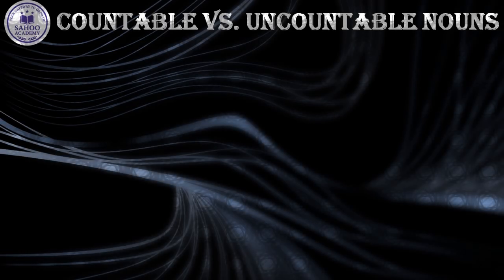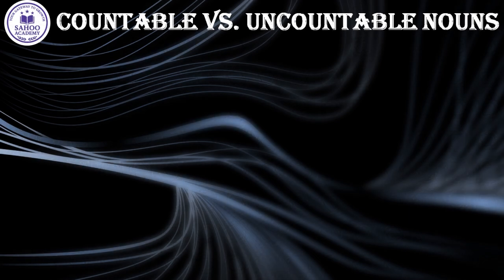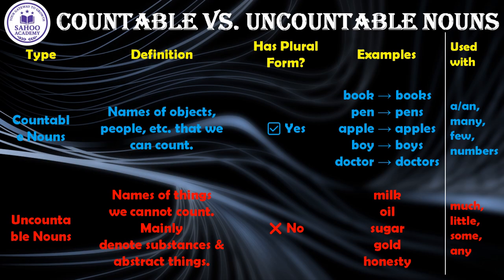Now, let's explore a fundamental grammatical distinction that applies to all the nouns we have learned so far. Difference between countable and uncountable nouns. This distinction is crucial because it determines the words we use with a noun like a or an, many or much. Look at the table on your screen. On one side, we have countable nouns. These are names of distinct individual objects, people, or things that we can count. Because we can count them, they can be singular or plural. For example, book becomes books, pen becomes pens, and boy becomes boys.